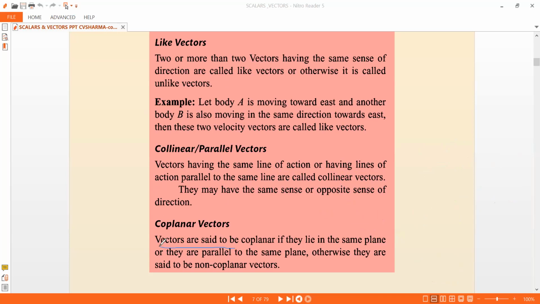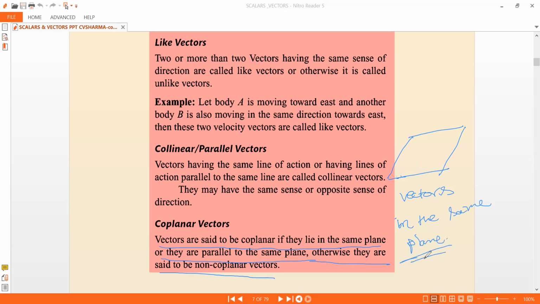Vectors are said to be coplanar if they lie in the same plane or they are parallel to the same plane. Otherwise, they are said to be non-coplanar vectors. So vectors in parallel planes can be coplanar vectors. That's how you can say this. The vectors which are lying in the same plane are called coplanar vectors.